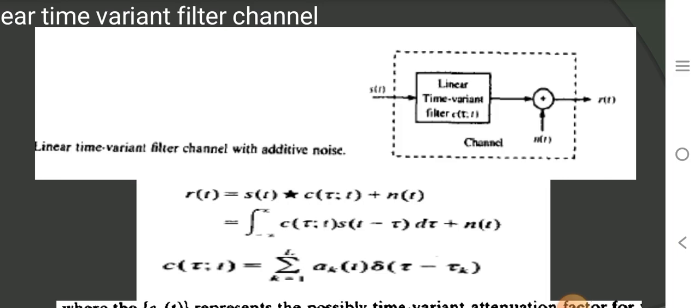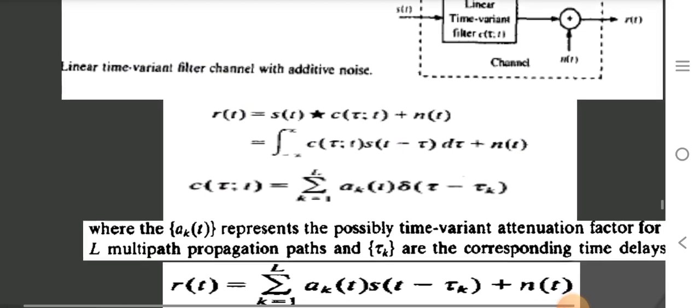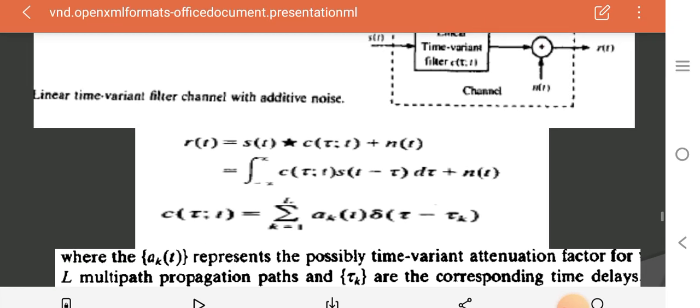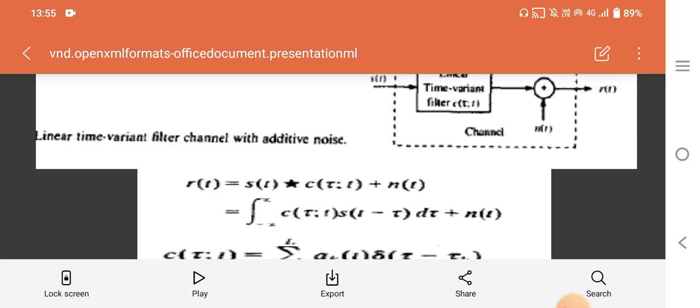Hence the name time variant filters. The signal transmission over these physical channels is characterized by the time variant linear filter. So, with respect to the second one, the main difference is that a linear time variant filter is used, C of tau with respect to t.